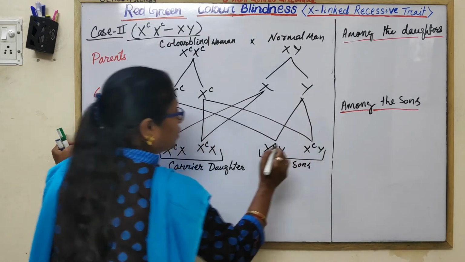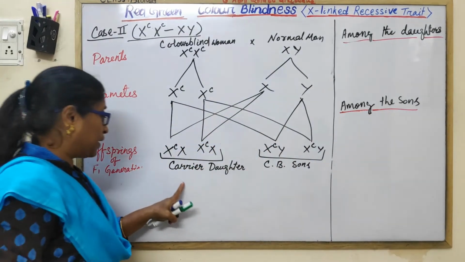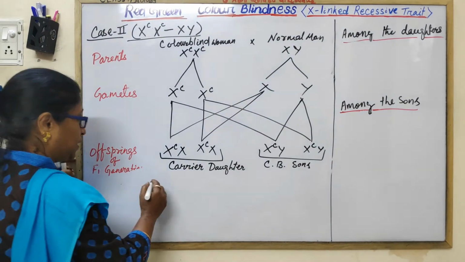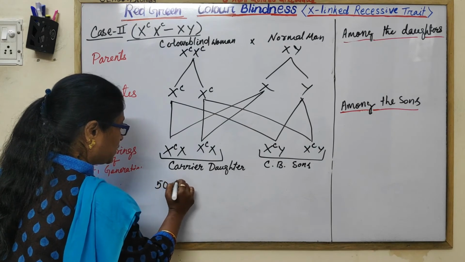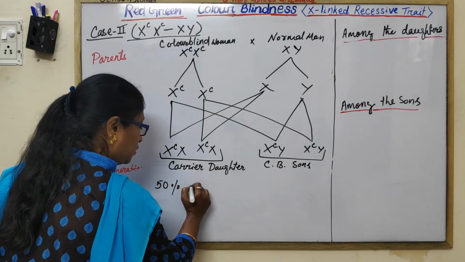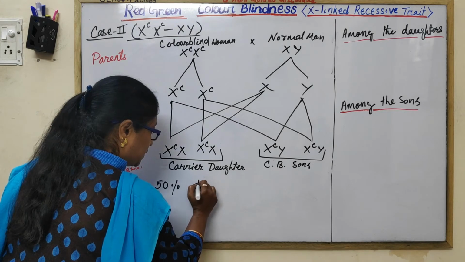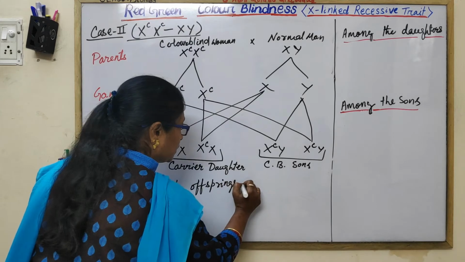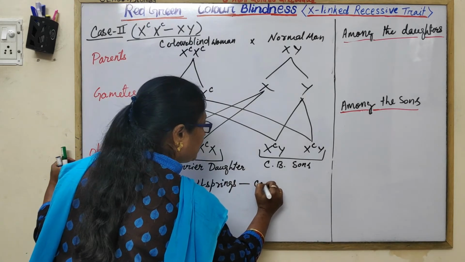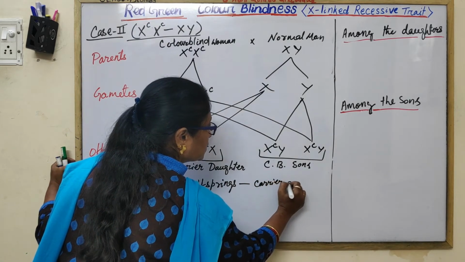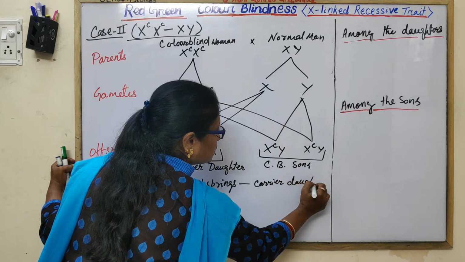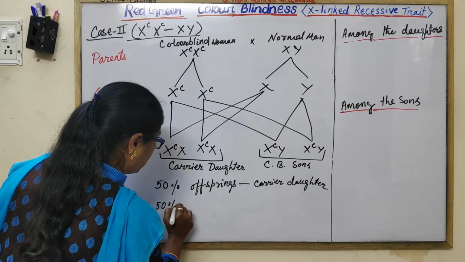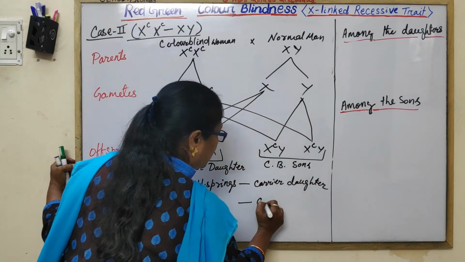So for all the children, 50% of offspring are carrier daughters, whereas another 50% of offspring are colorblind sons.